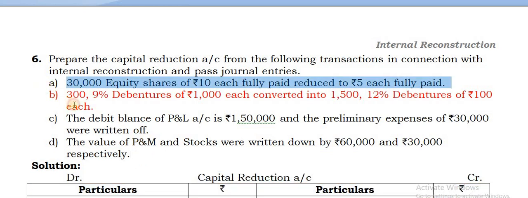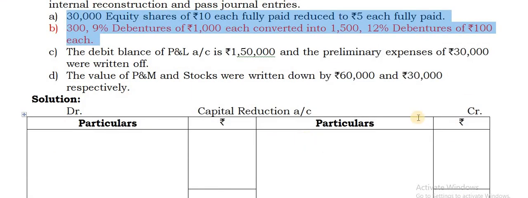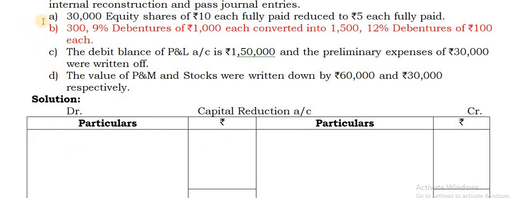I've been telling you, any reduction or decrease in the value of a liability will always be taken on the credit side, whereas any decrease in the value of an asset will be taken on the debit side. Now from the first 2 points A and B, the amounts need to be taken on the credit side. So you can take on the credit side by equity share capital, but how much amount you have to take? Not this amount, it is the balance amount.